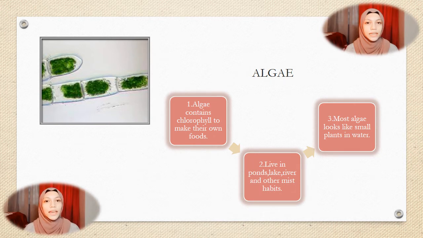Next, we have algae. Algae contain chlorophyll so they can make their own food. They live in oceans, rivers, lakes, ponds, and moist habitats. Algae usually look like small plants that live in water.